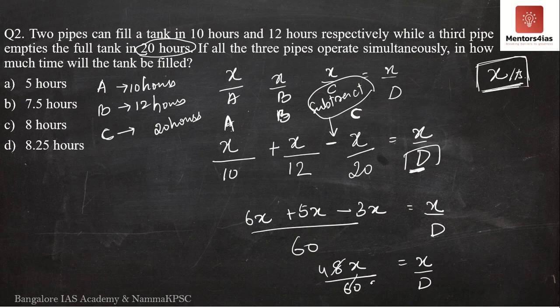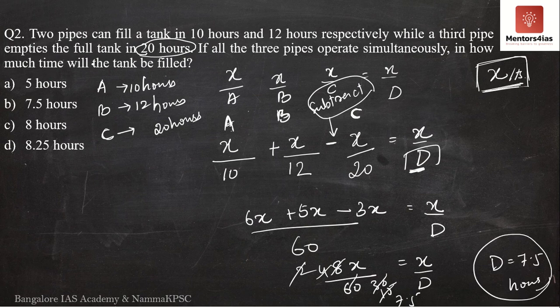So 8 and 60: 4, 30, 2, 15, 1, 7.5, 7 and a half. Therefore, D is nothing but 7.5 hours. So when all the pipes are open, the tank is filled in 7.5 hours. Nothing but option B. It is 7.5 hours. So we'll move on to the next question now.